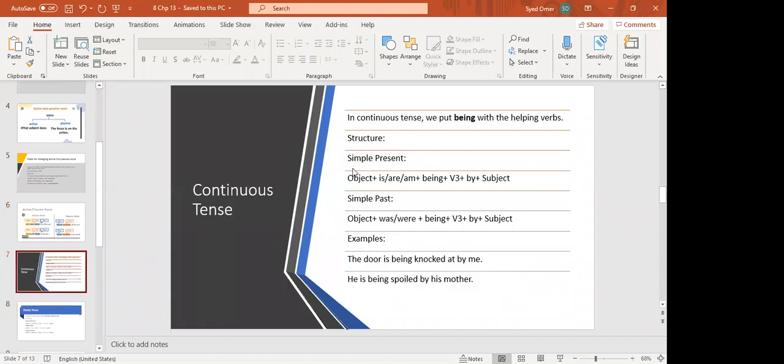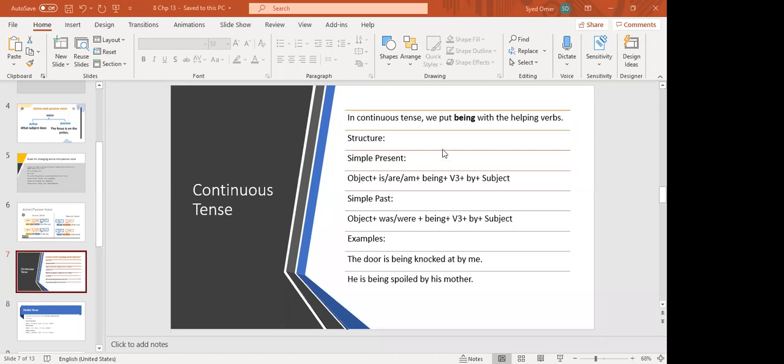Now students, when it is continuous tense, who is going to tell me how we are going to identify a continuous tense? What is present in the continuous tense? Please raise your hand. What is a continuous tense? Iman. Teacher, in a continuous tense, we will identify it because it has the ing form of verb. Very good. Correct answer, Iman.